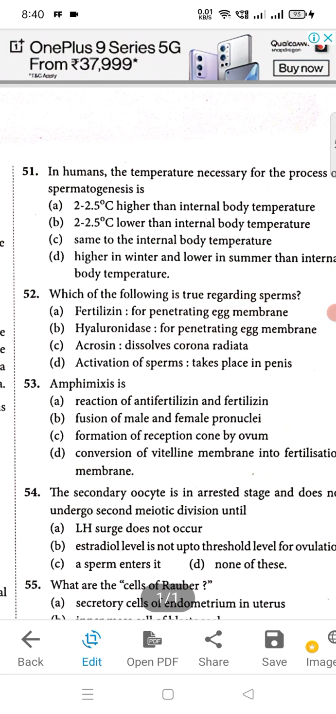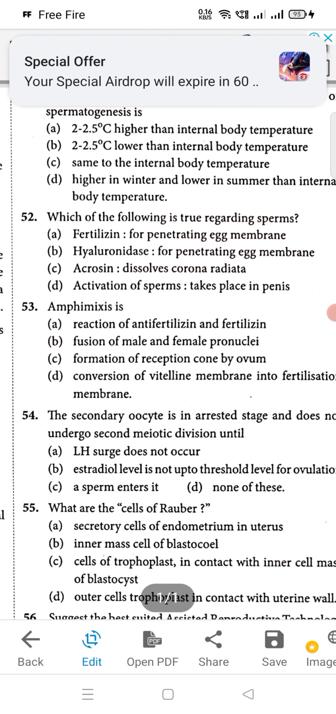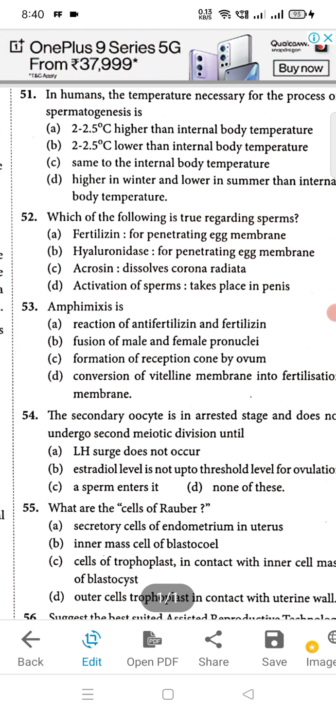Which of the following is true regarding sperms? So B will be the right option. 53, amphimixis is. So the right answer is B. Amphimixis is the fusion of male and female pronuclei. It helps in restoring the diploid chromosome number in the offspring. So question number 53, B is the right answer.